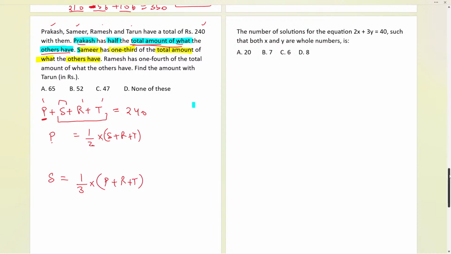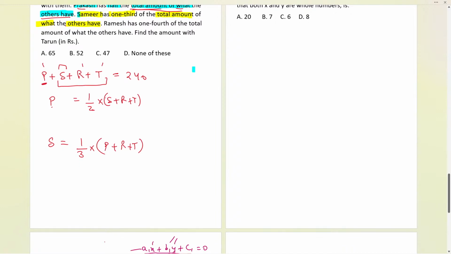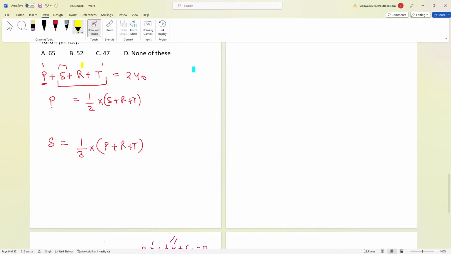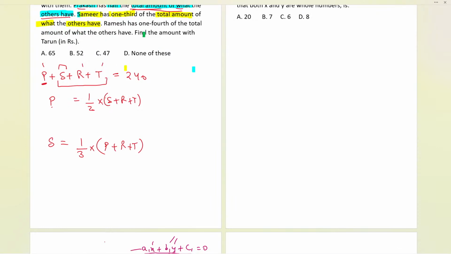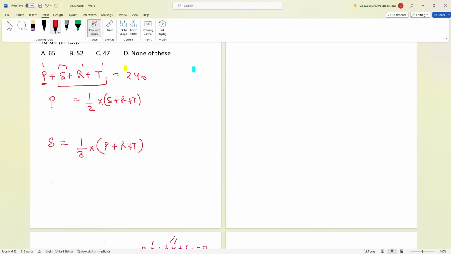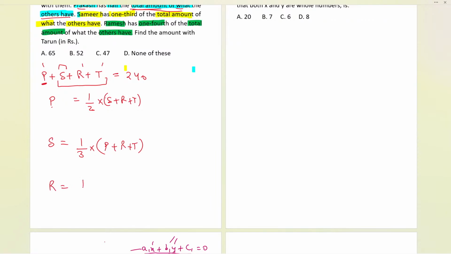Now let us frame the next equation over here in the next line. So now here let us take the next one. At last, Ramesh is having 1/4 of the total amount what others have. Ramesh is having 1/4 of the remaining. Ramesh is over here, P plus S plus T. Now this is the equation that we have over here.